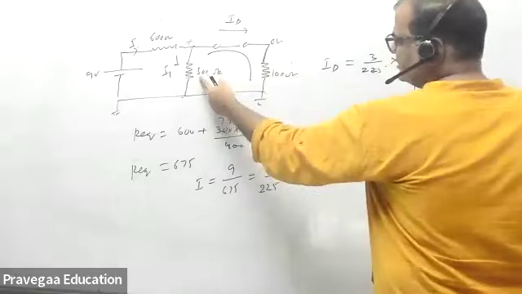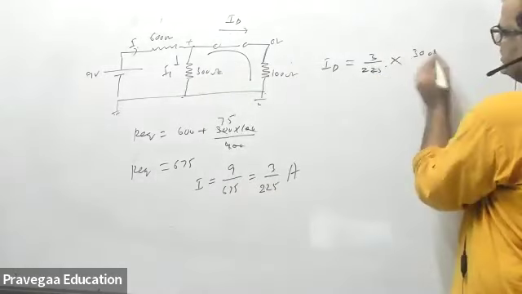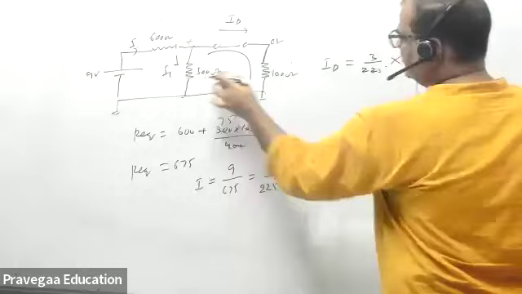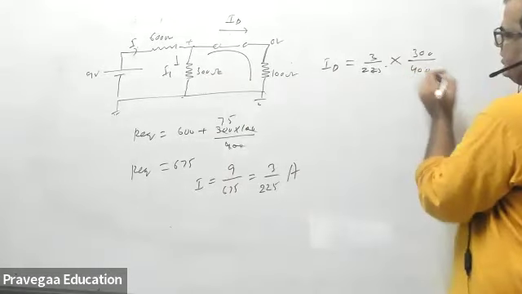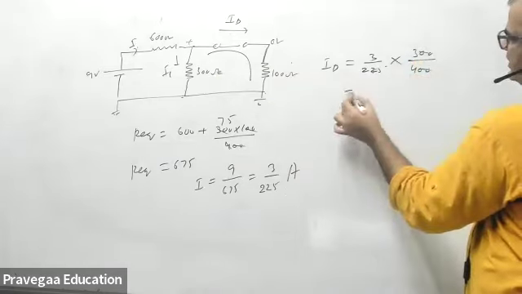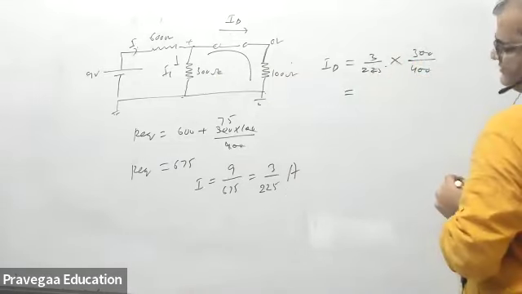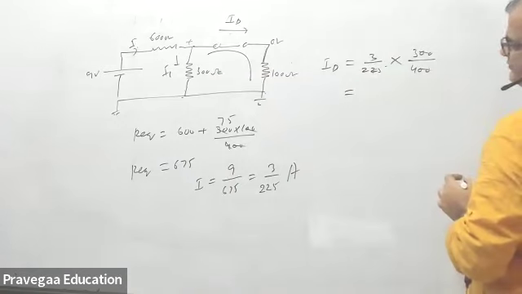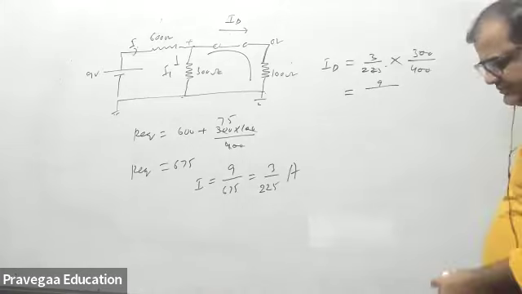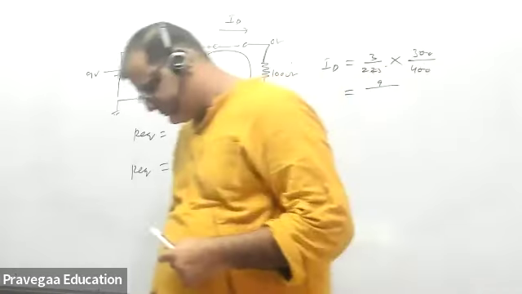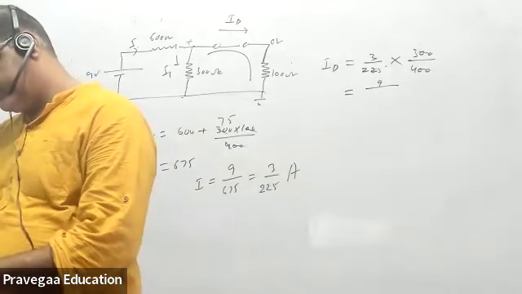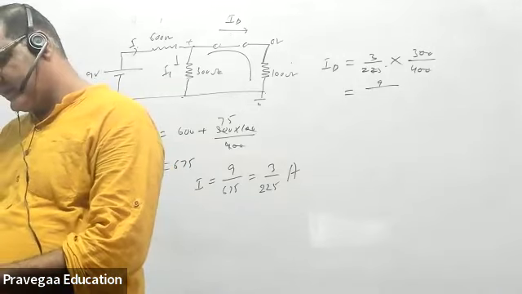The opposite branch has a 300 ohm resistance. And the sum of resistance 100 and 300 is 400. So if you solve this one, how much will come? Tell me. How much current will come? What is the ID that is coming?